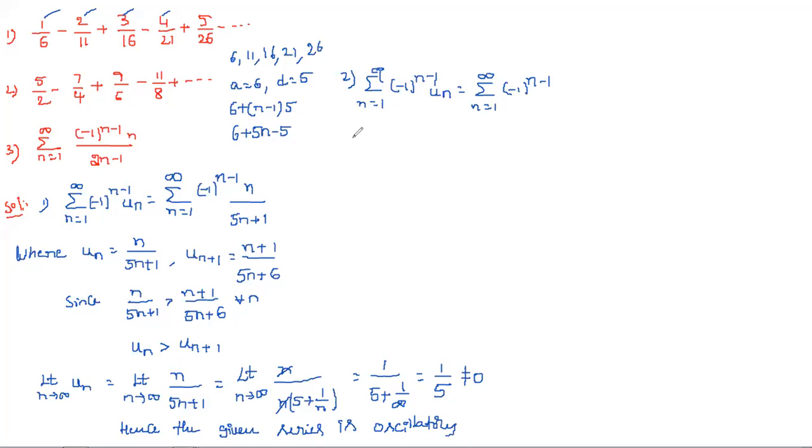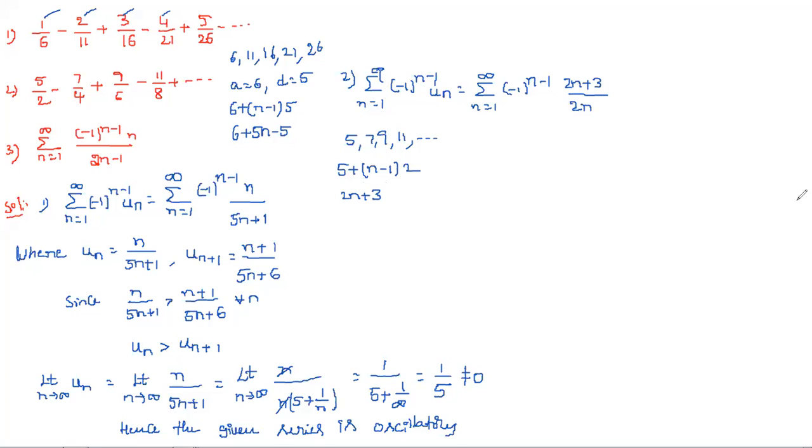If you observe the numerator, we have 5, 7, 9, 11, and so on. This is nothing but a is equal to 5 and the difference is 2. So we can write 2n plus 3, right? And in the denominator, we get 2n.